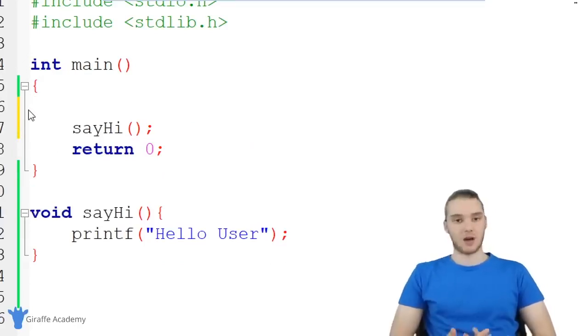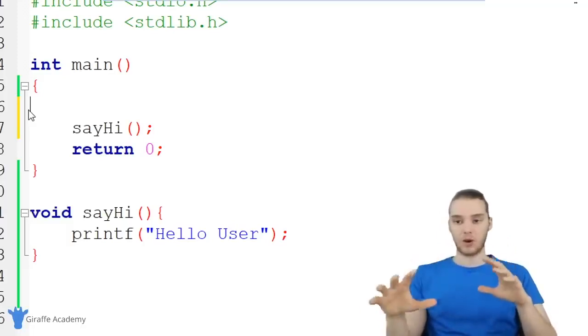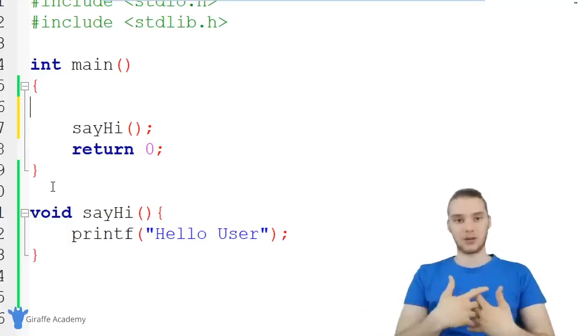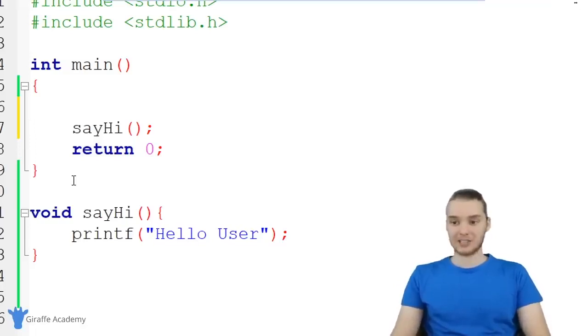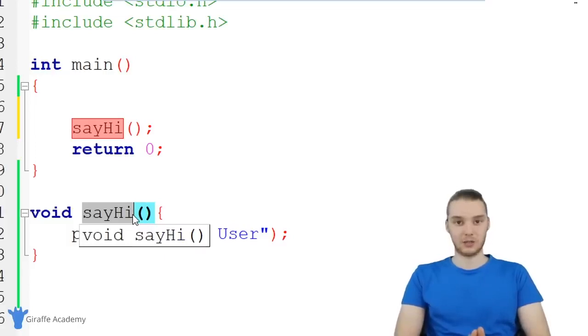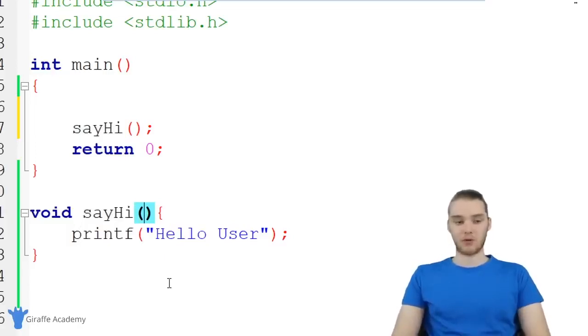Anytime you have a block of code or a bunch of code that does one thing, or that you want to encapsulate into its own little container that you can call, you can put it inside of a function, and then whenever you want to access it, you just call it. But these functions can actually do a lot more. One thing we can do is give these functions some information. I can give this function a piece of information, and it can use that information to do different things. This is what's called a parameter.